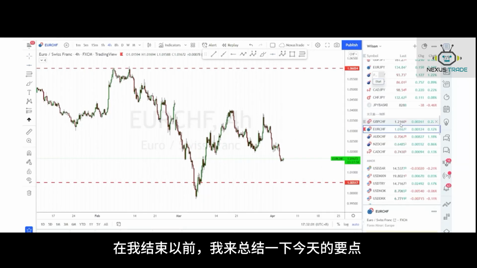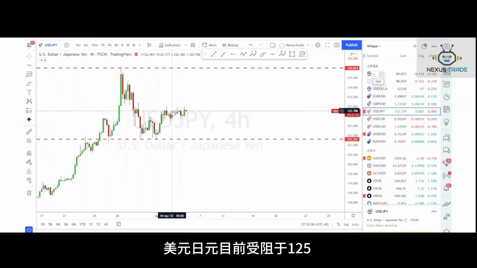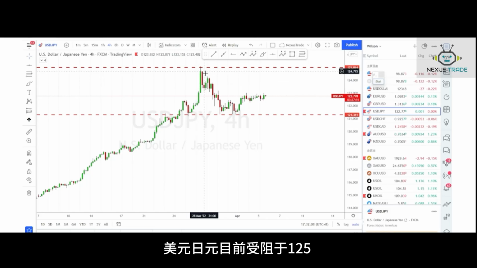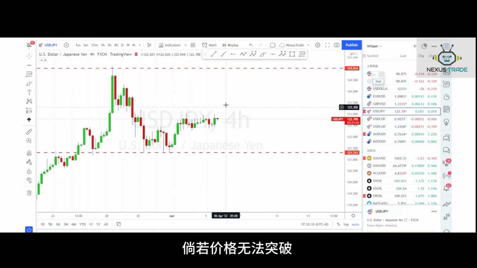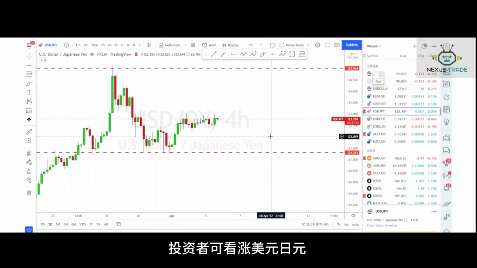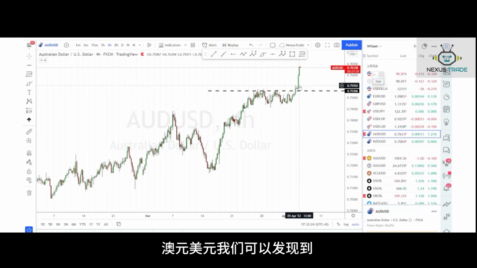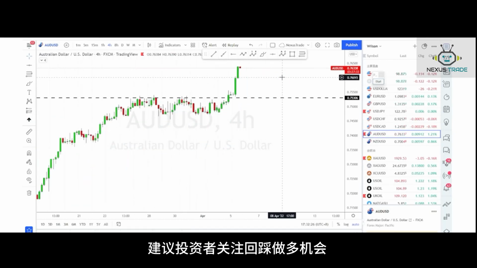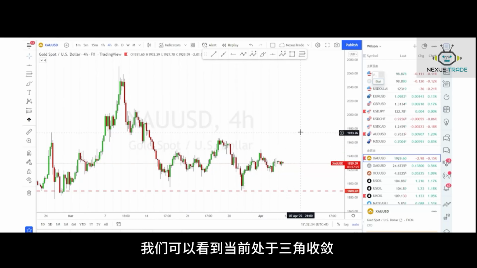So before I end my session, I would like to summarize again. For USD JPY, we can see that the price dropped from 125. So kindly monitor the price action when there is a pullback and retest of 125. If the price can't break through, then we can continue to sell USD JPY. For AUD USD, we can see that currently bullish convictions dominate. So whenever a pullback is given, we should continue to buy.